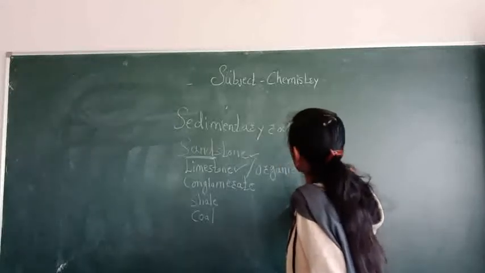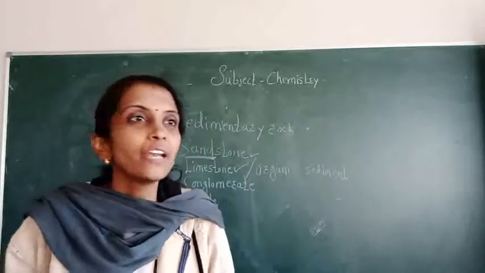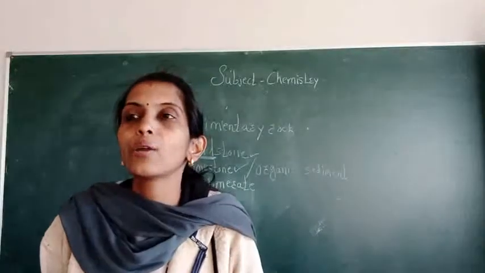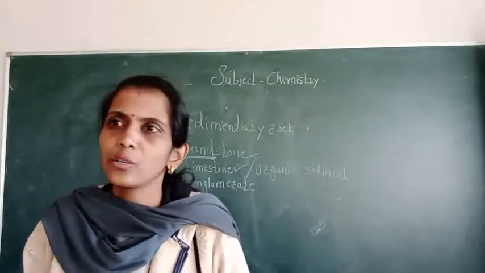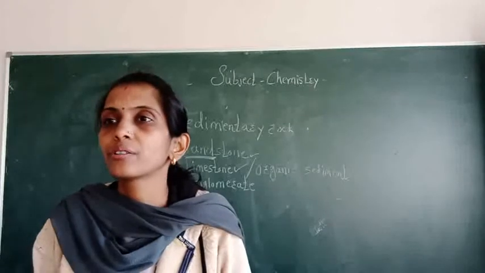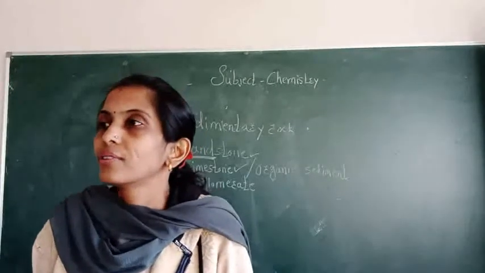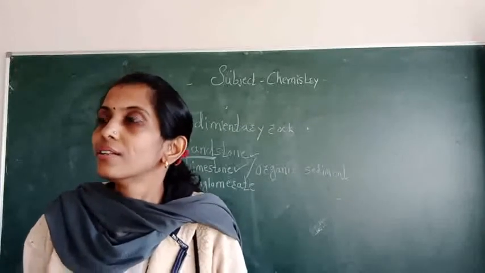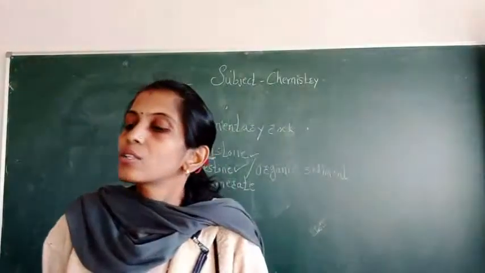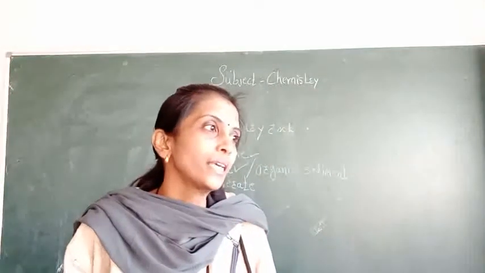Because limestones are generally made from the skeletal remains of tiny sea creatures. Okay, skeletal, you know skeletal? Our bones. Use the English word. So these are made up from the skeletal remains of sea creatures.